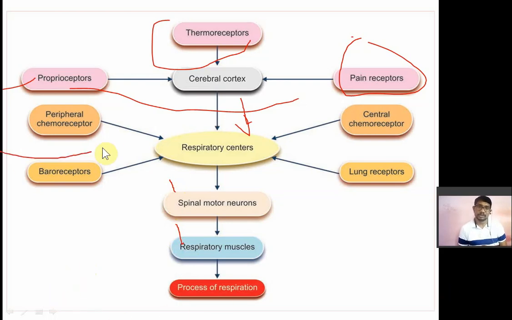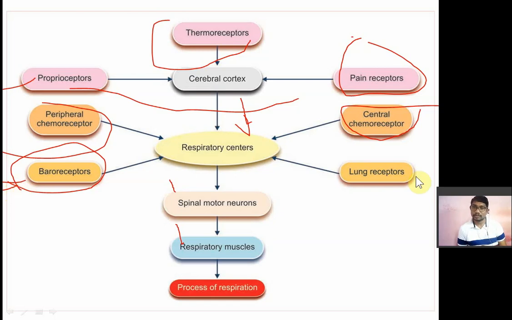Okay. Peripheral chemoreceptors and baroreceptors. Baroreceptor means they are sensitive to pressure change. Partial pressure change हो गया तो ये activate हो जाएंगे. Central chemoreceptors. Chemoreceptor means they are sensitive to chemical change in the blood. Baroreceptor means they are sensitive to change in the pressure, partial pressure in the blood.